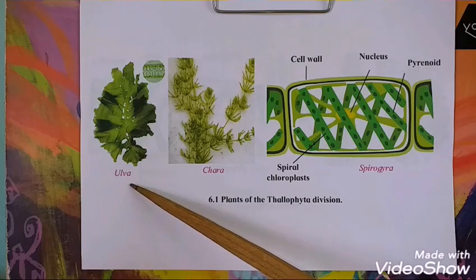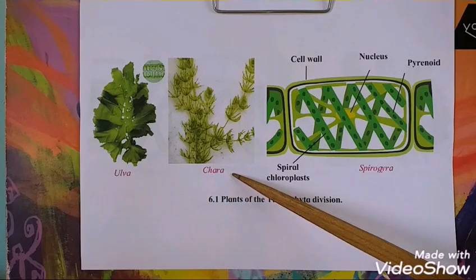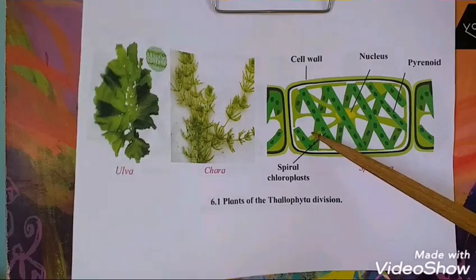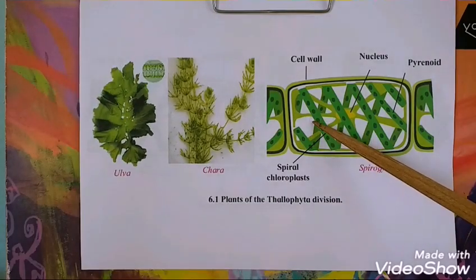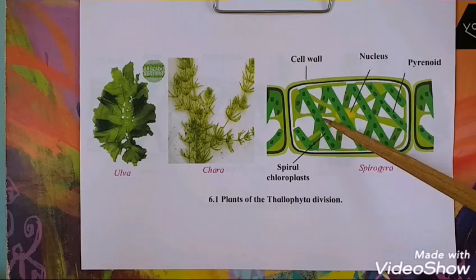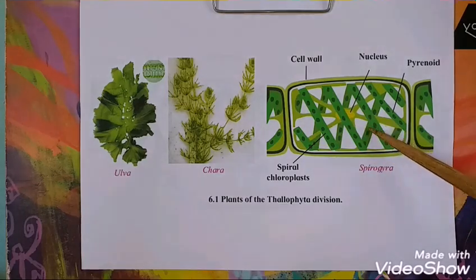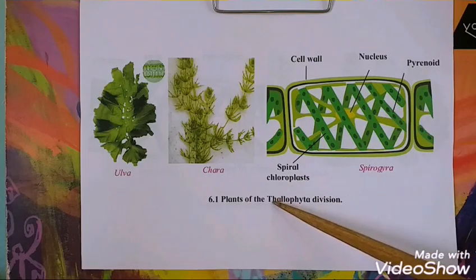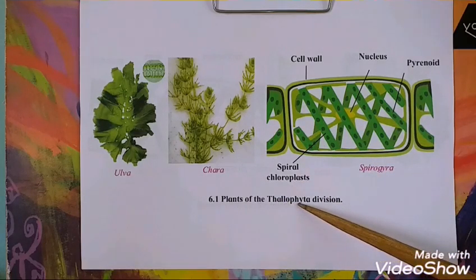This is Ulva. This is Chara. This is Spirogyra. Here the chlorophyll pigmentation is in coiled manner, hence the name Spirogyra. These are the examples of Thallophyta division.